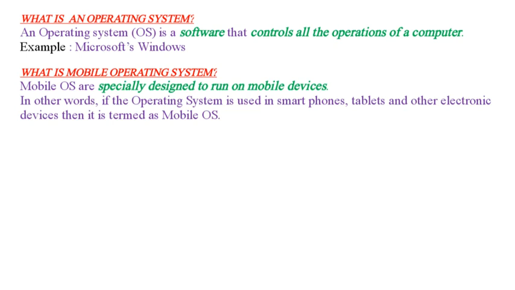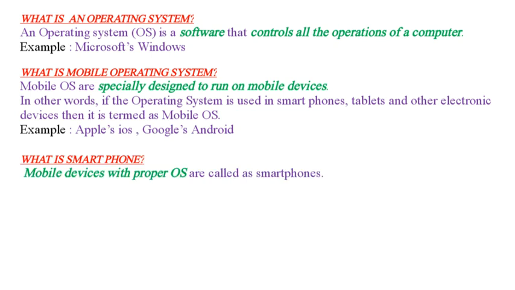The next question is, what is mobile operating system? Mobile OS are specially designed to run on mobile devices. If the OS is specially designed for mobile devices, then it is called a mobile operating system. In other words, if an OS is used in smartphones, tablets or other electronic devices, then it is termed as mobile OS. Let us see the example for mobile OS. Apple iOS, Google Android.